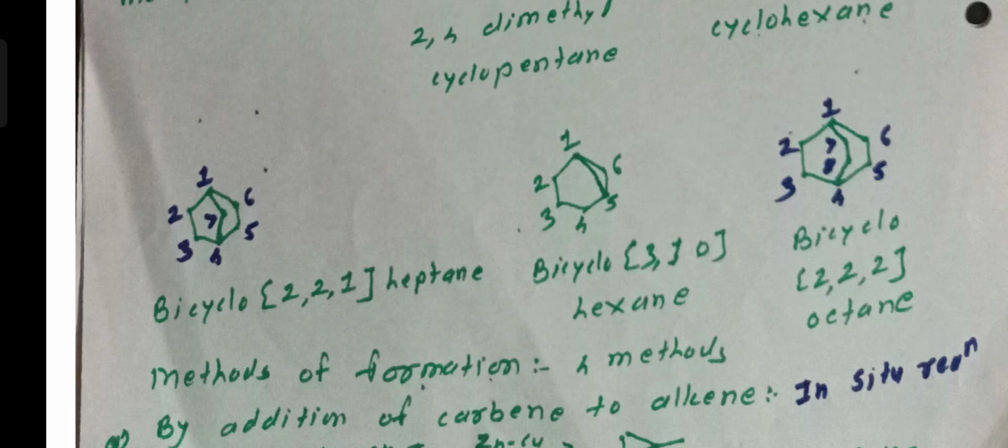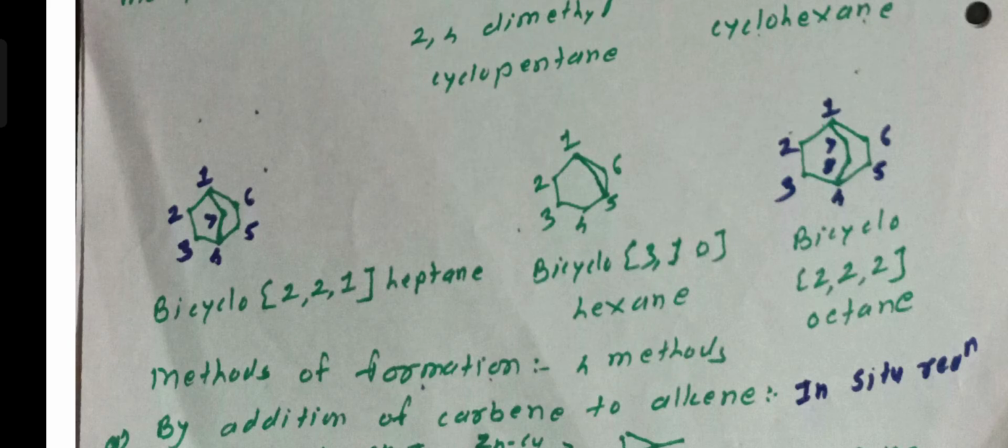In structure first, how many total carbon atoms? 7 carbon atoms. The ring carbon atoms are numbered starting with any one carbon atom at the junction. Carbon atom number 1 and carbon atom number 4 are called the bridged carbon atoms. The ring carbon atoms are numbered starting with any one of the carbon atoms at the junction and continued to the next junction in such a way that the largest ring is numbered first, and the smallest ring is numbered last. Then the number of carbon atoms involved are written in square brackets in the same order.